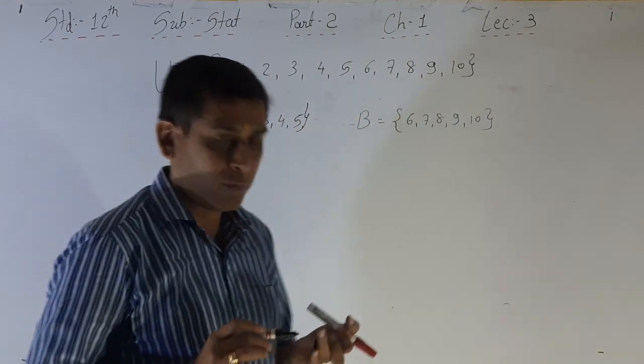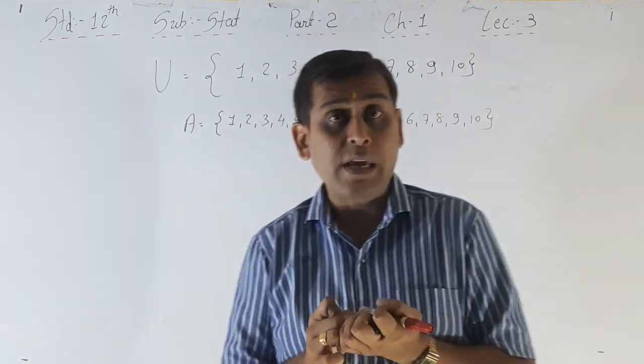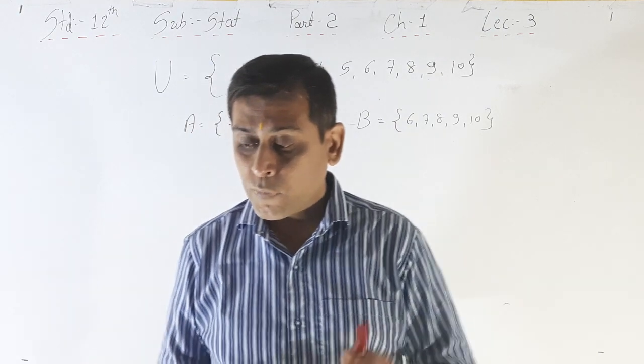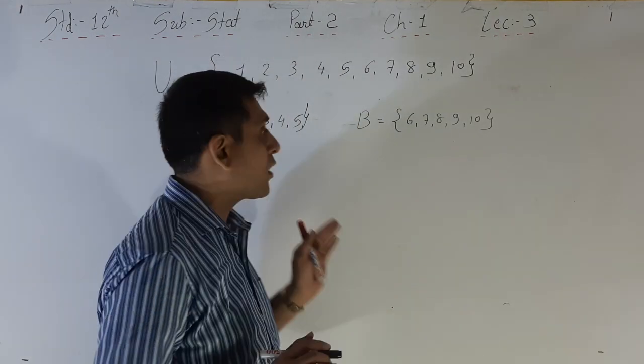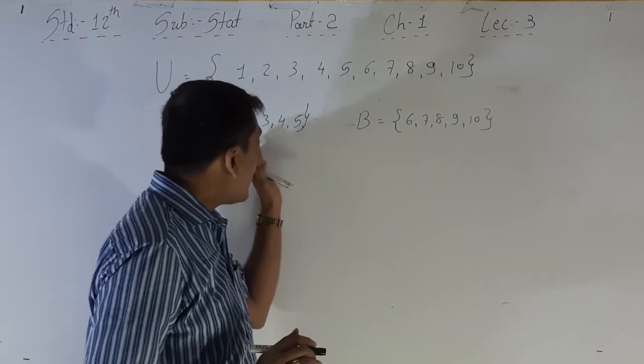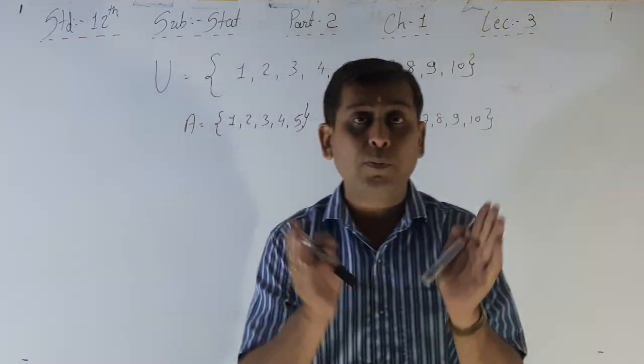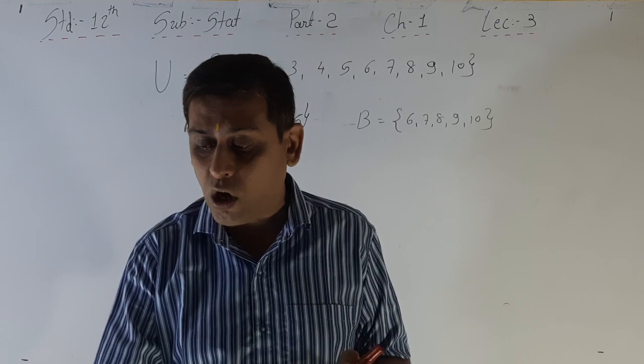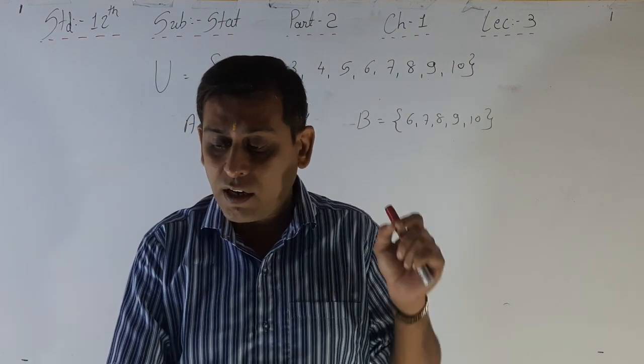What is your A? 1, 2, 3, 4, 5. What is your B? 6, 7, 8, 9, 10. Right? Now, again read that. If the group of favorable outcomes of event A and event B both, the group of the favorable outcomes of the events of a random experiment, is the sample space.